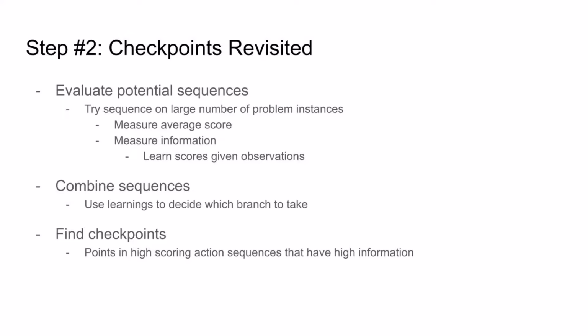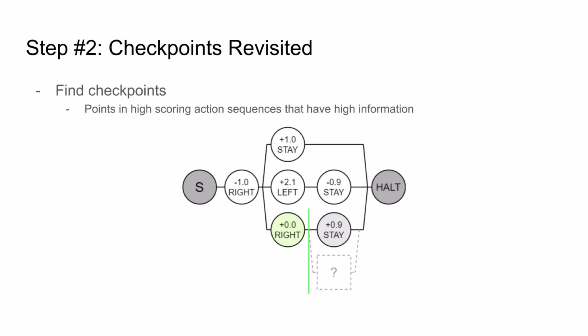And just like previously, we'll look for good checkpoints from where to build out our solution even further. For example, this bottom sequence, -1 write, 0 write, plus 0.9 stay, goes right yet again after the checkpoint to see another square of the tape to get yet even more information. So this can be a good spot for a new checkpoint.